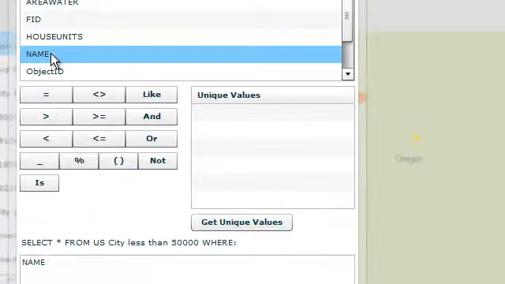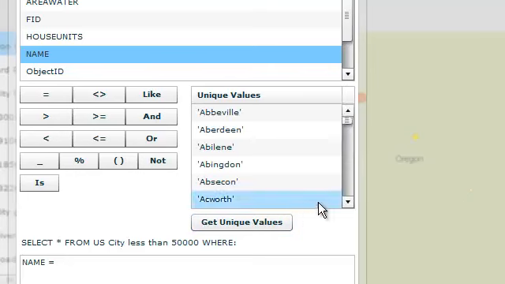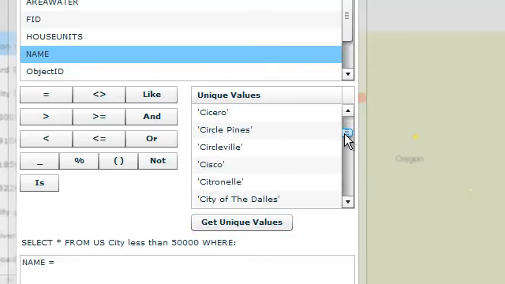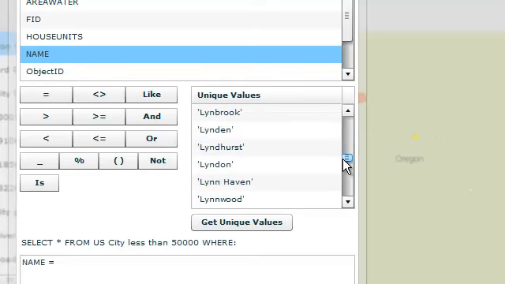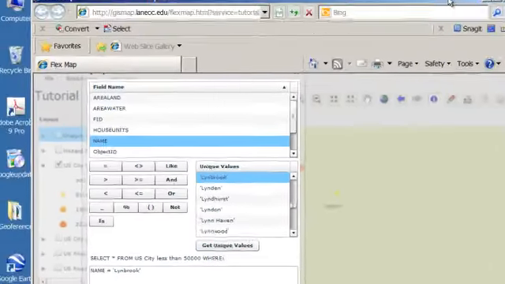I'm going to double click name, click equal, and if I go to get unique values, let's find a city, click Limbrook, and then we choose OK.